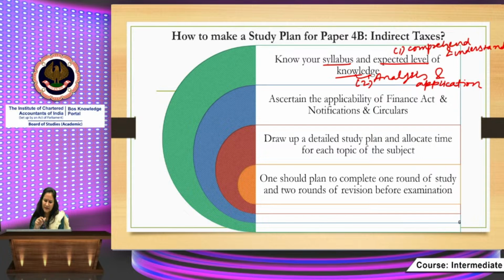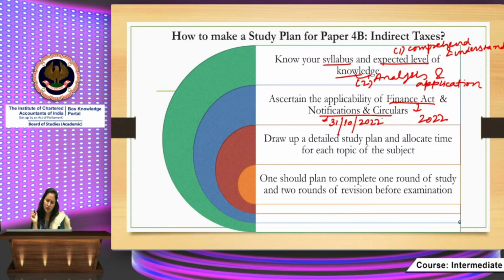The second thing is you should ascertain the applicability of Finance Act and notifications and circulars. So Finance Act, we have already discussed that 2022 is applicable for you. Finance Act of a particular year is made applicable for the forthcoming examination. So 2022 is applicable for May 23 examination, right? And notifications and circulars, we have gone through up to 31st October 2022.